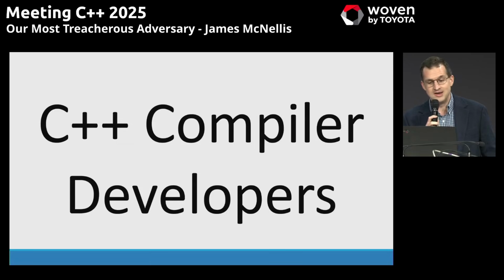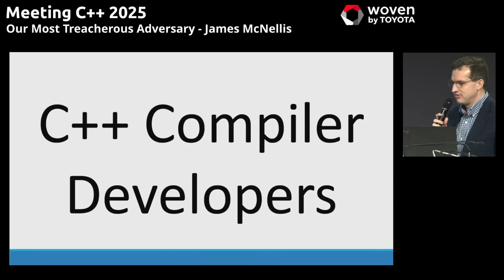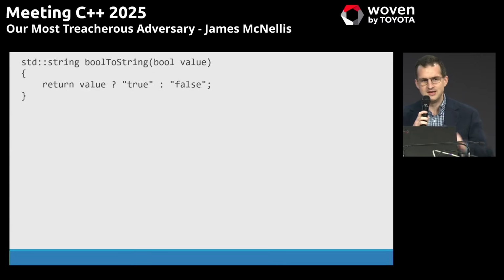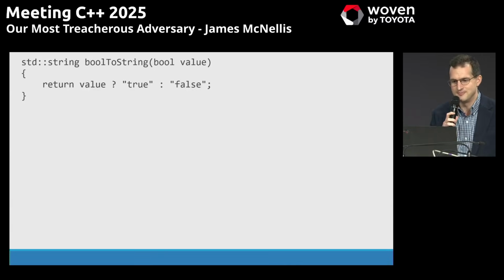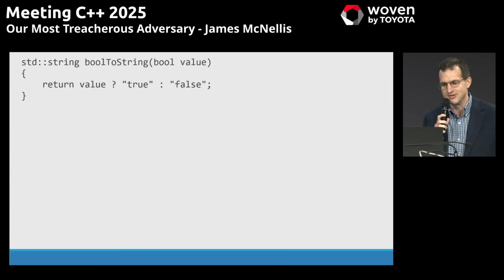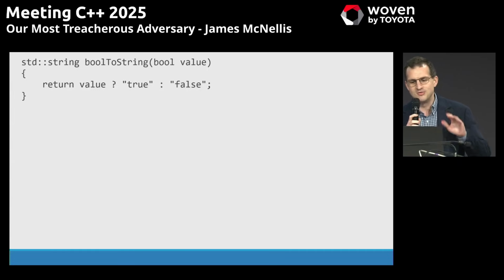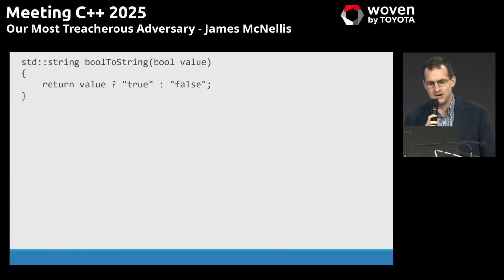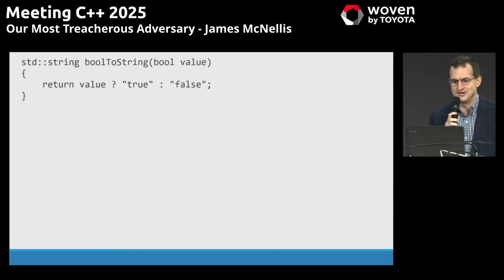Recently, my team was working on upgrading one of our projects to use a newer compiler, Clang, and we got things building quite easily, and things looked good at first. But then we started observing some crashes inside of this function. Now, this function could not be any simpler. It takes a bool and it returns a string, true or false, and we have been running this code for years with no problems. But after upgrading to the new compiler, we discovered that we were segfaulting here with the stack all trashed. I will be honest, at first I thought we may have hit a compiler bug, because this is a really simple function, right?